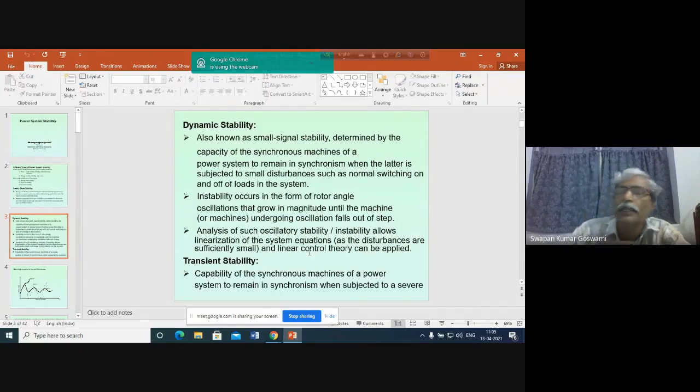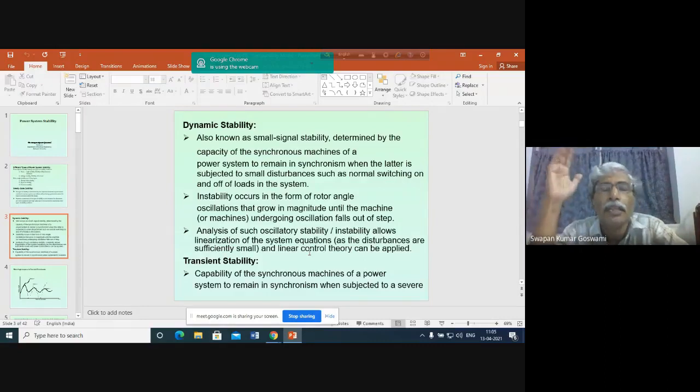Actually, when we analyze the system, we have to develop some mathematical model. For frequency control, we have developed some mathematical model. You have seen that we have assumed frequency control is possible if the change in demand is very small, so small that it will never be a problem of maintaining stability. Then the frequency control problem becomes relevant in the power system. So we analyze frequency control under that concept.